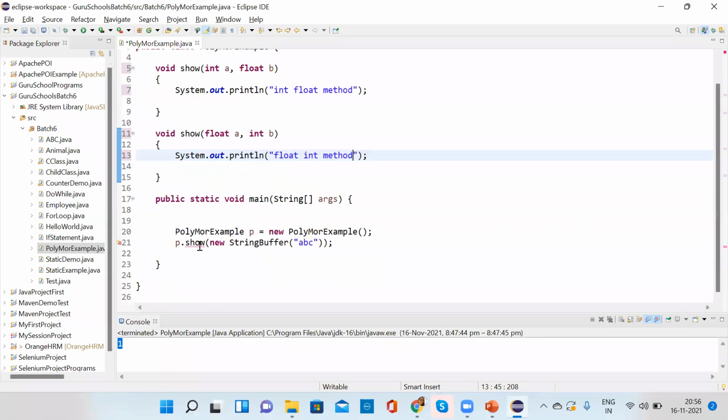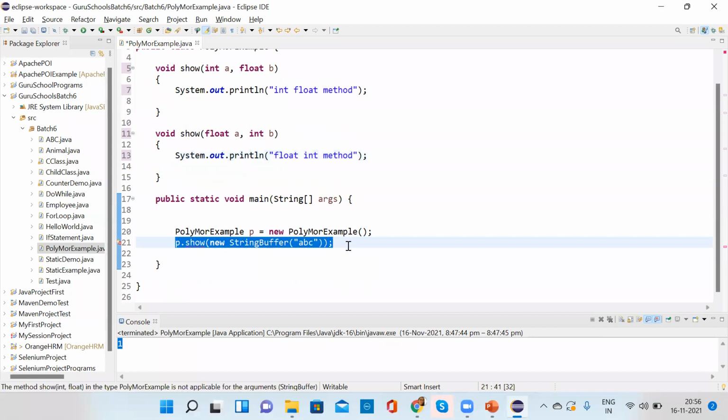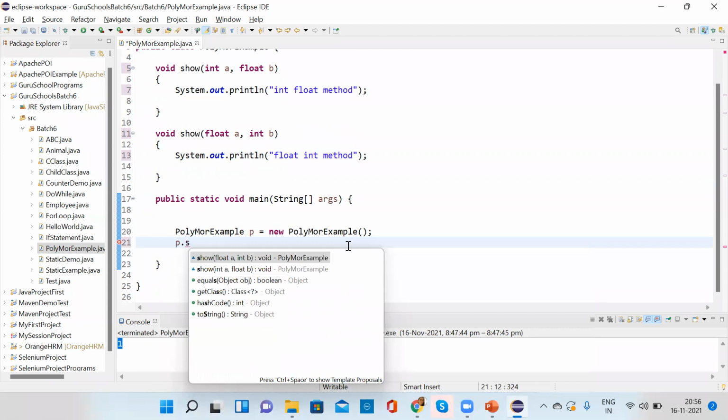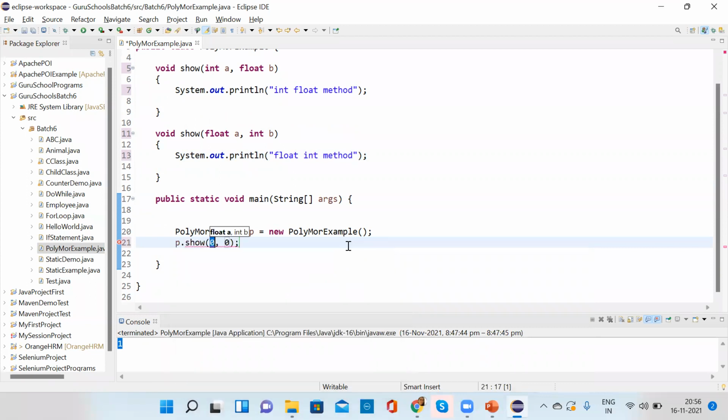Now what I'm doing here, I'm calling p.show with a float and an integer. I'm calling that, you understood, right? First and second example, you understood. Now comes the case where I call it with 10.5 and 5f. Tell me which one will be called, the first or the second.